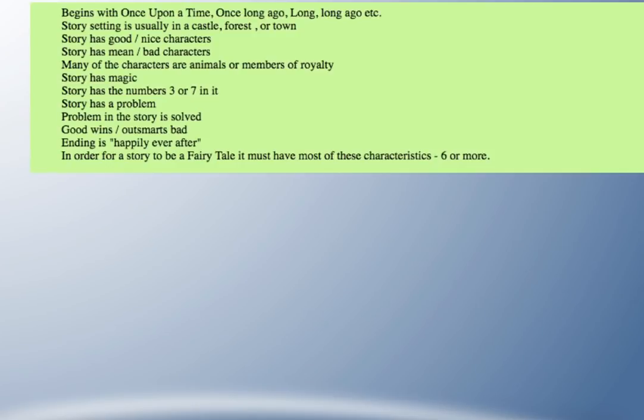In order for a story to be a fairy tale, it must have at least most of these characteristics, so at least 6 or more. So if you're reading a story and you're wondering if it's a fairy tale, if you go back and look at this list, you would see that they would have at least 6 or more of these elements within them.